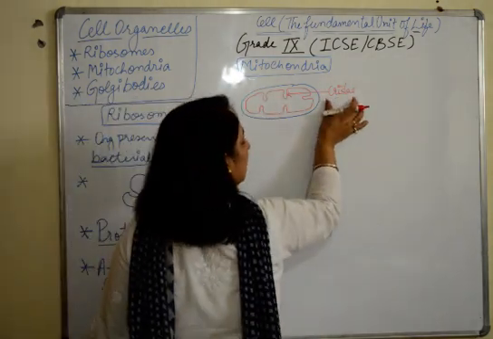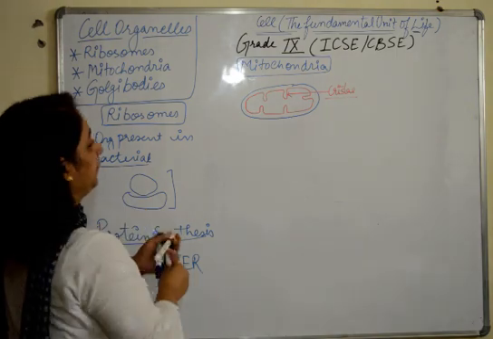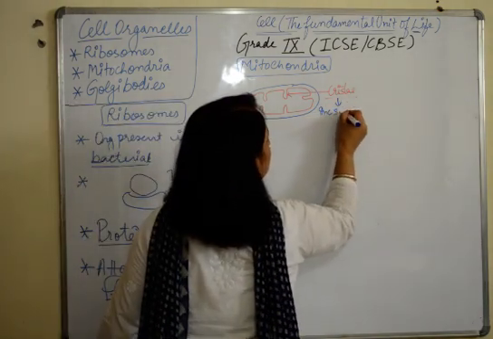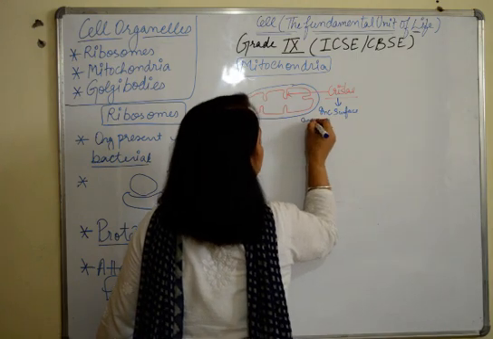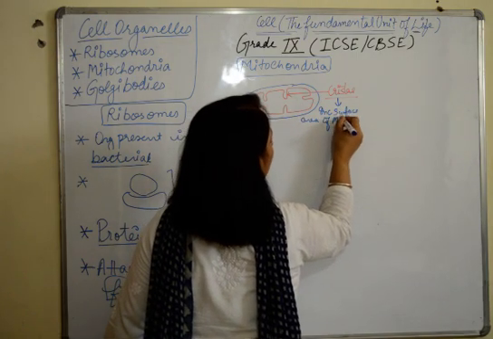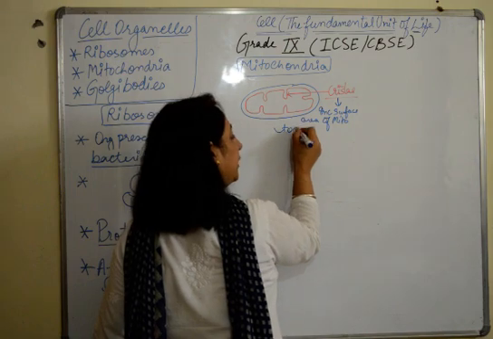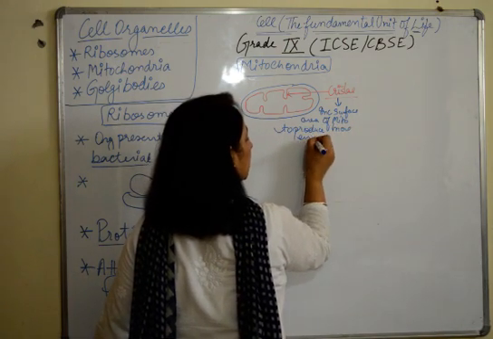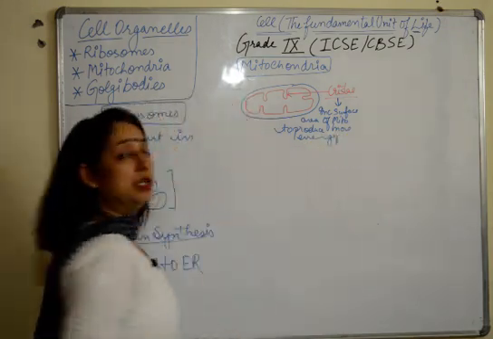And these crista, I'll write here, increase surface area of mitochondria to produce more energy. We all know mitochondria produces energy.